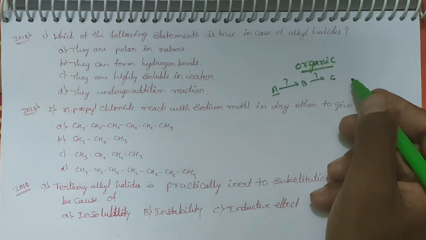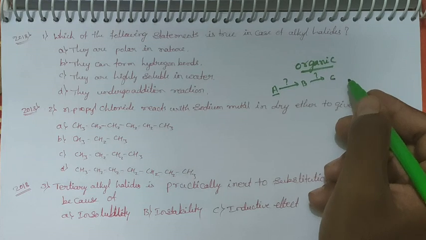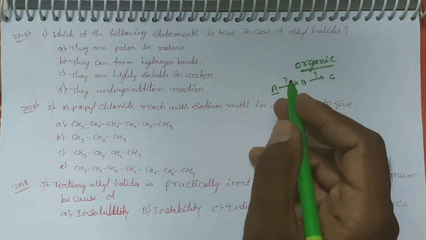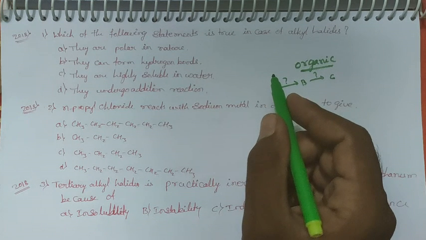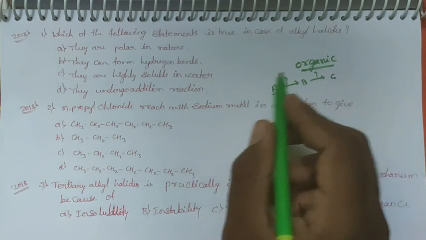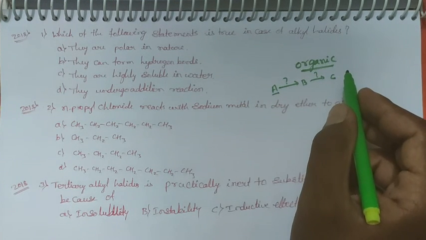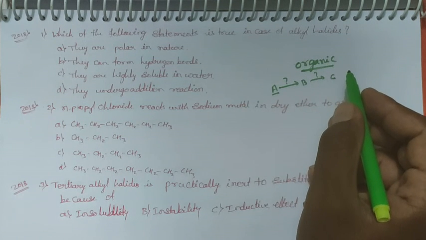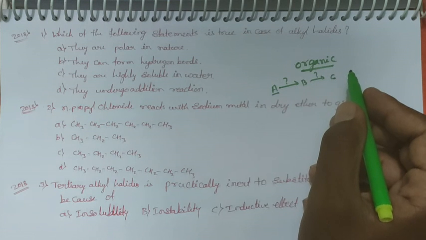The minimum knowledge is sufficient for that whenever solving organic chemistry, but inorganic and physical are not at all related to any other chapters. They are direct hit questions. For example, if they are asking thermodynamics, it means exactly the thermodynamics concept. If they are asking solid state, we completed solid state, and there is no intermixing of chapters. That's why everyone prepares first inorganic and physical, then goes for the organic.